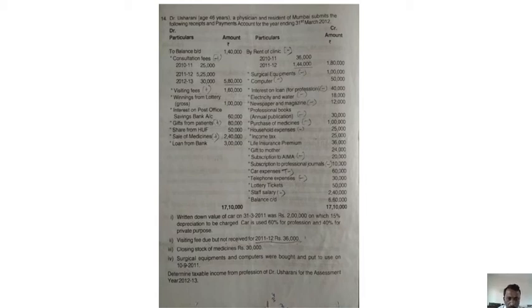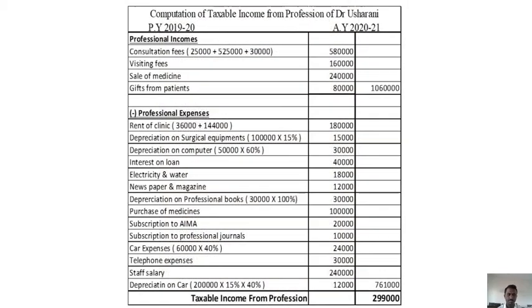Surgical equipments and computers were bought and put to use on 10/9. That means in the month of September you have utilized it for 20 days. Next, October, November, December, January, February, March. So it has been put to use for more than 6 months. No problem, entire depreciation for the full year can be charged.